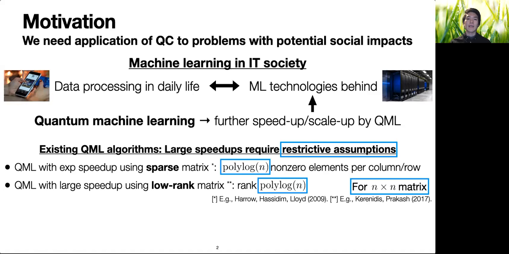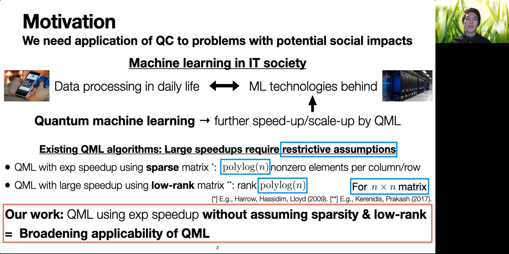However, to attain large speedups, existing quantum machine learning algorithms require restrictive assumptions on using a very sparse matrix or a very low-rank matrix. So careful justifications of these extreme assumptions were needed in these algorithms. In contrast, we show a framework of quantum machine learning using an exponential speedup without requiring these assumptions, and hence broaden applicability of quantum machine learning.